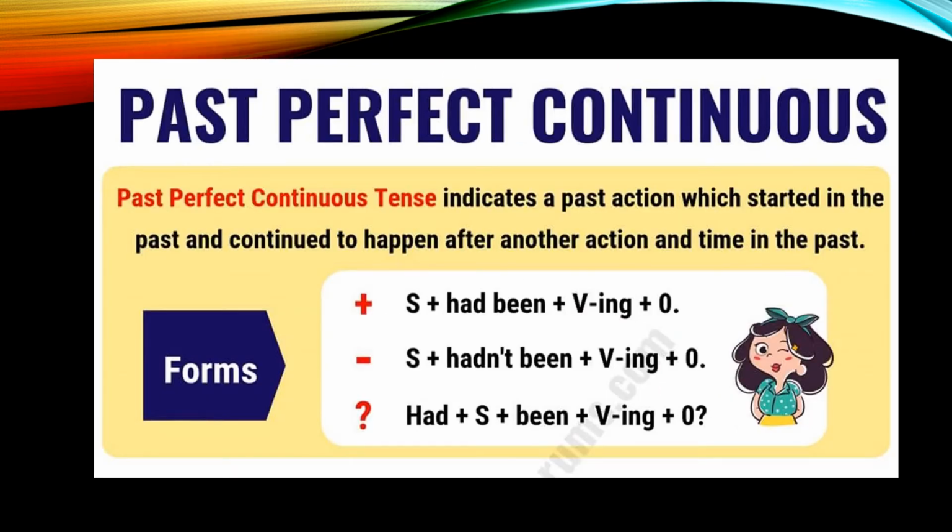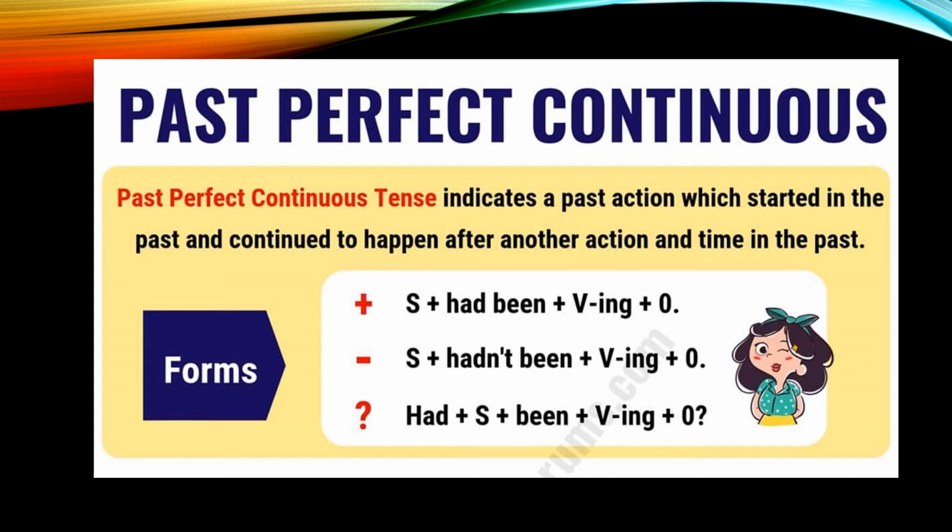Come to the next one, that is past perfect continuous tense, which indicates a past action which started in the past and continued to happen after another action in time in the past. In case of a positive sentence, subject will be used along with had been, first form of the verb with ing. Keep one thing in your mind: when we studied present perfect continuous tense, we read the use of has been or have been, but here we will use had been only. Whether your pronoun or noun is singular or plural doesn't matter. You have to use had been only, not any other one.